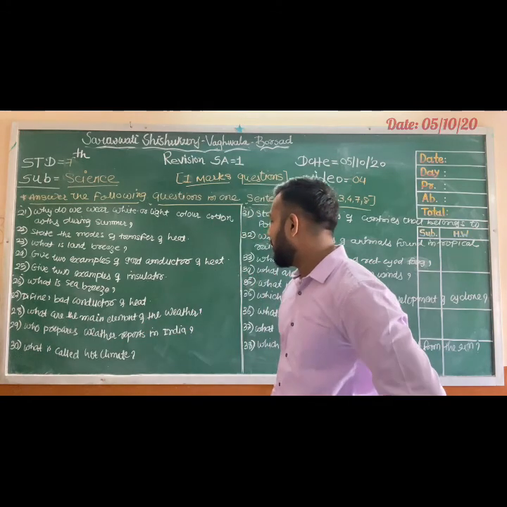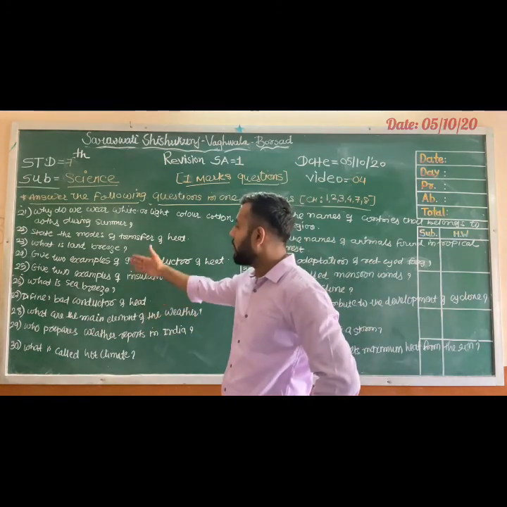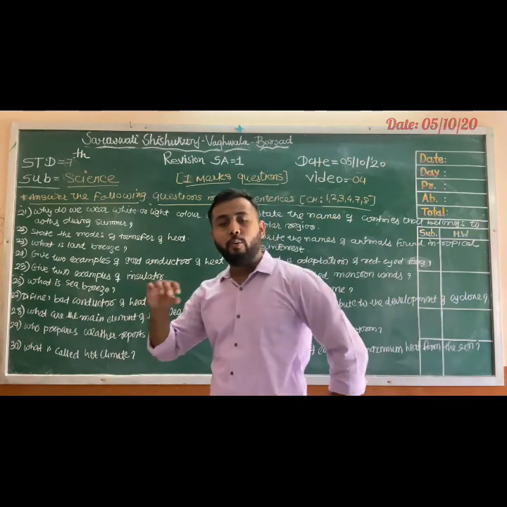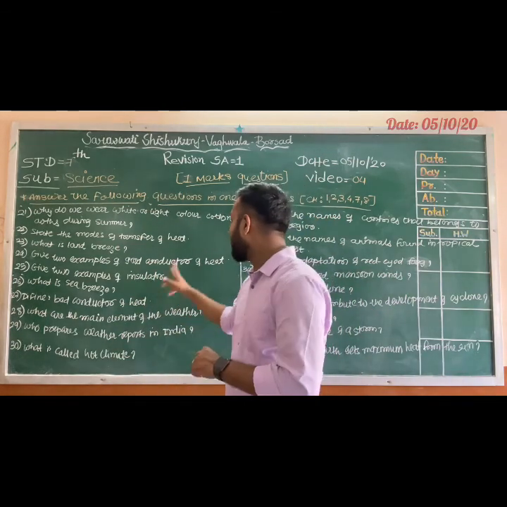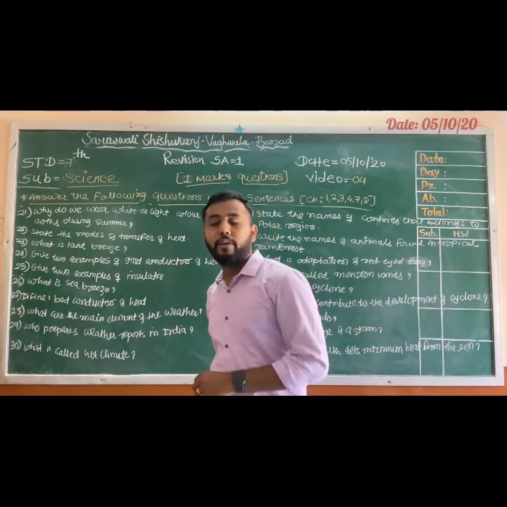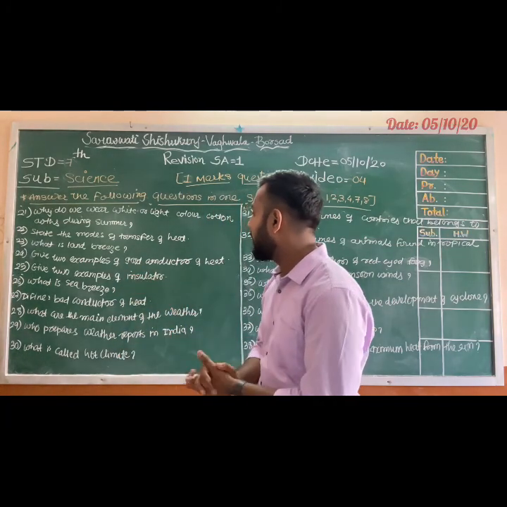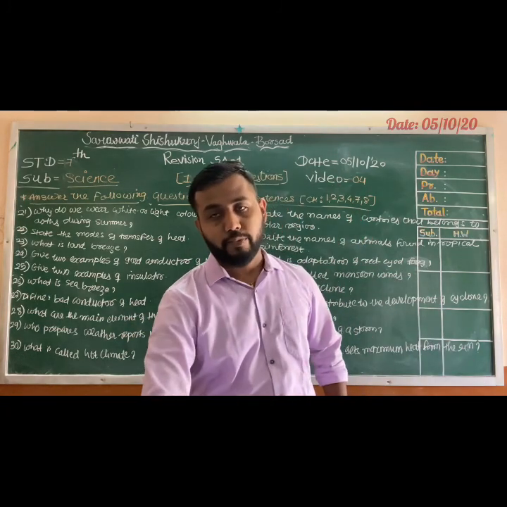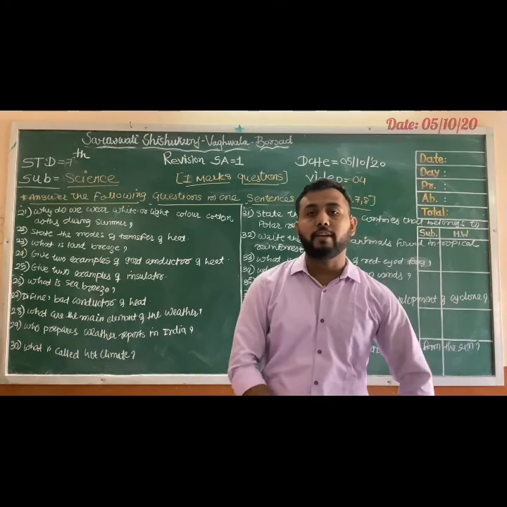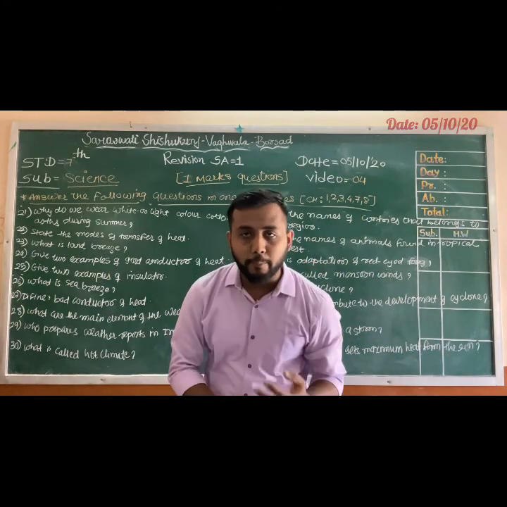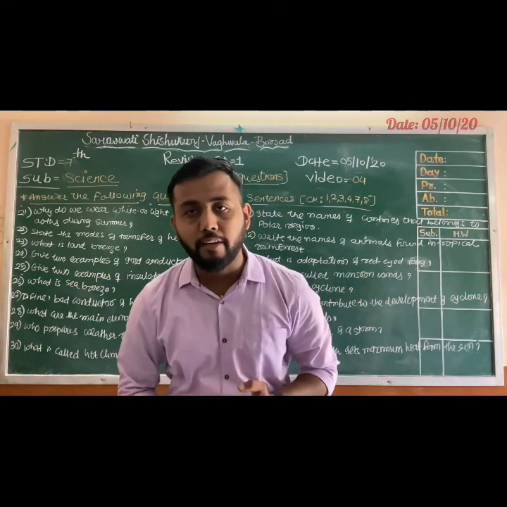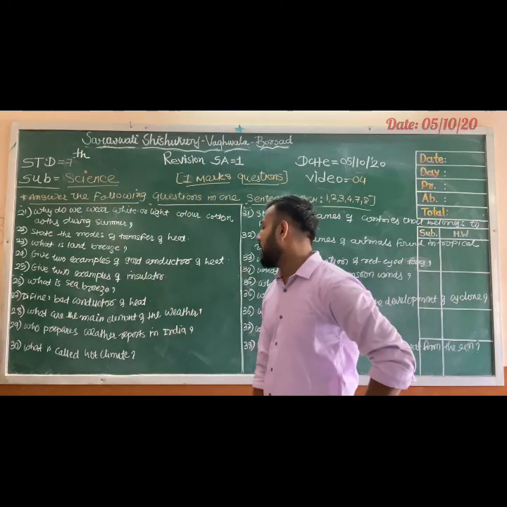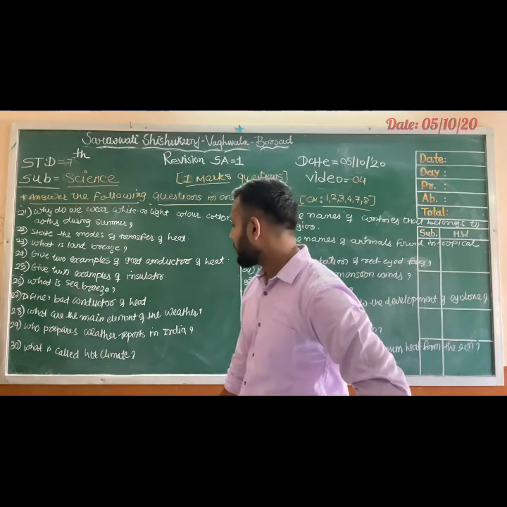Next, what are the main elements of weather? Okay, so dear students, we discussed some questions from chapter number 4. Now we discuss some questions from chapter number 7. First, question 28, what are the main elements of weather? Main elements of weather are temperature, humidity, rainfall, wind speed, right? These are all the main elements of weather.